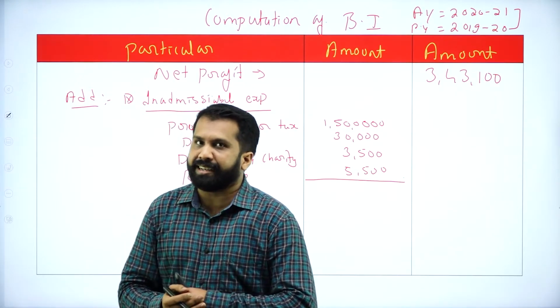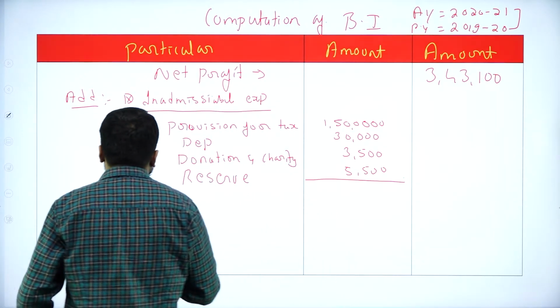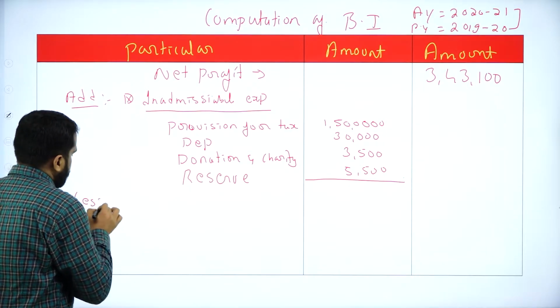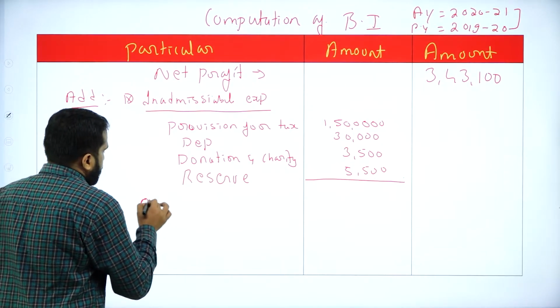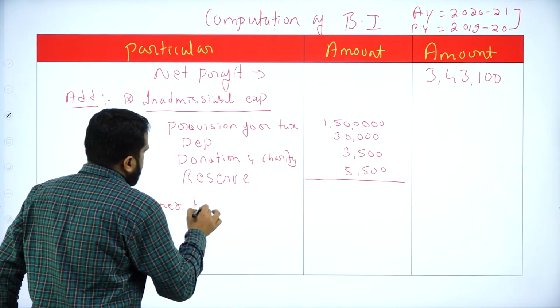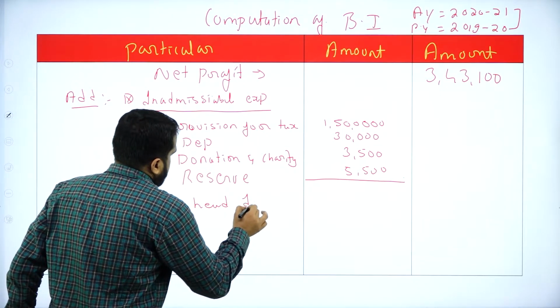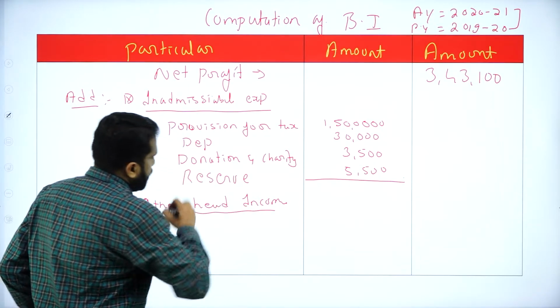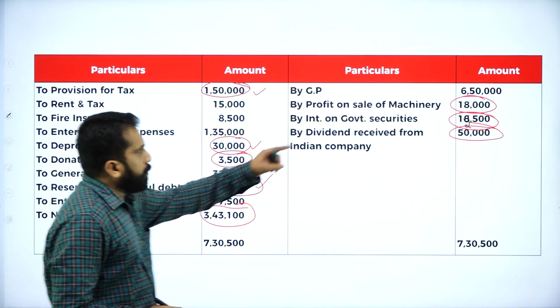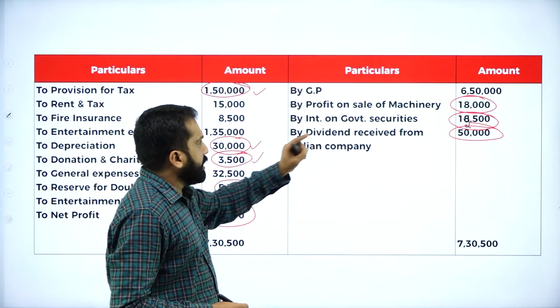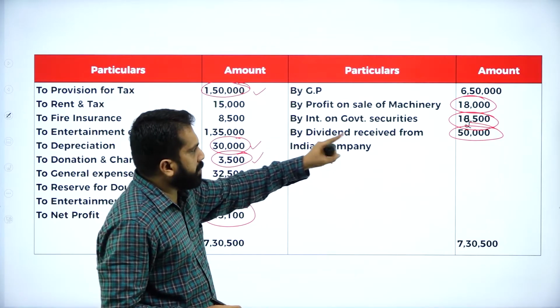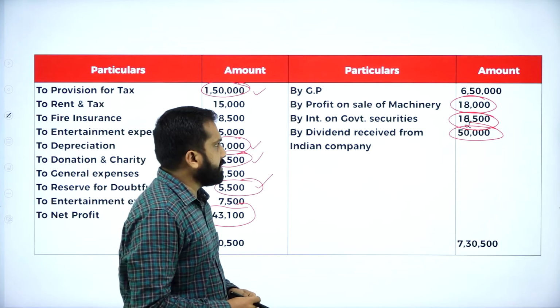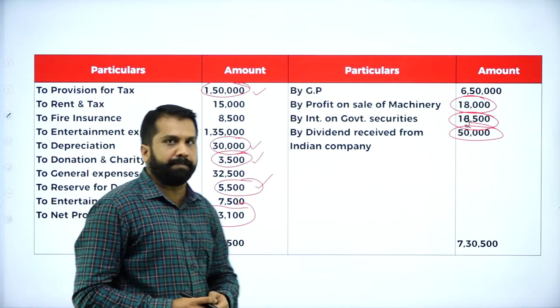What are the other head incomes? We'll go for that. Less: other head incomes. What are the other head incomes in this? I'll show you. 1, 2, 3: profit on sale of machinery, interest on government security, dividend received from Indian company.